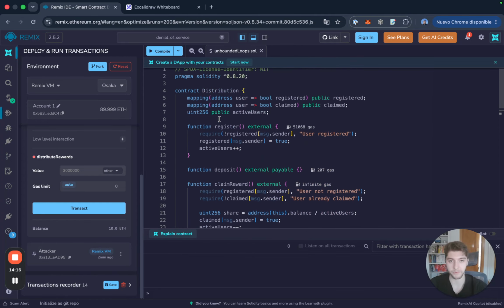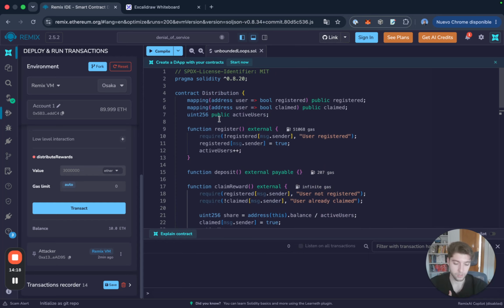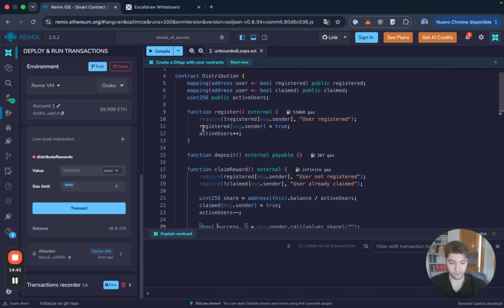Because with unbounded arrays, you're probably going to end up having to use a loop, and if you're not careful, you can run into this issue of unbounded loops, and if a function runs out of gas every time, it's just not going to be callable, and funds can be permanently locked in a contract forever. So yeah, that was it for unbounded loops.